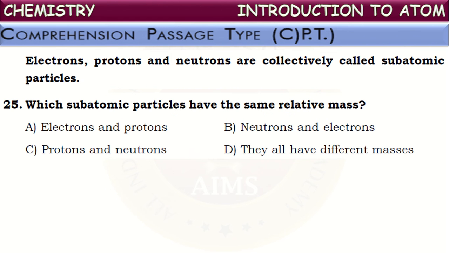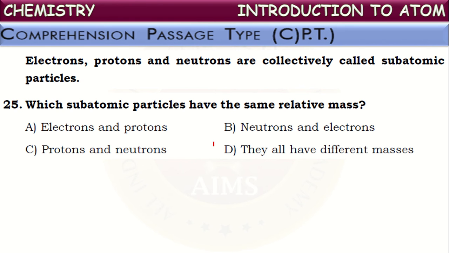See the first one among those. Which subatomic particles have the same relative mass? Out of these three fundamental or subatomic particles, two particles have charge, one is chargeless. What are those two particles with the charge? They are electrons and protons.